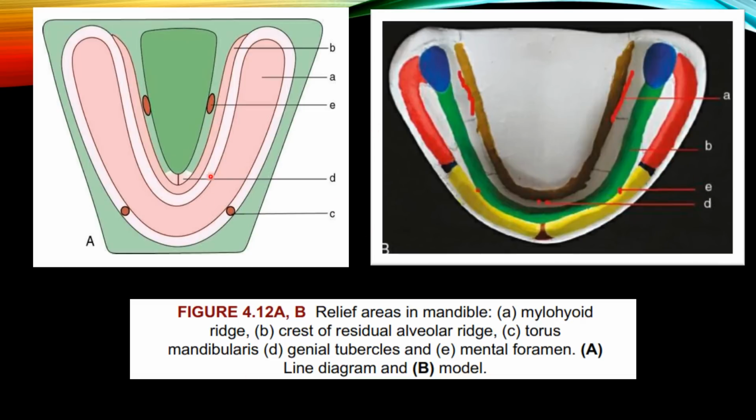Then the genial tubercles, and then the mental foramen. This is the line diagram and this is the model. So the relief areas in the mandible are the mylohyoid ridge, crest of the residual alveolar ridge, torus mandibularis, genial tubercles and mental foramen.